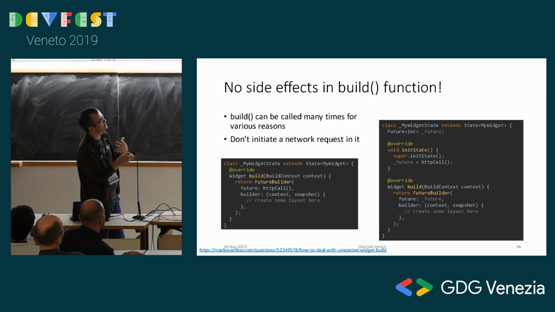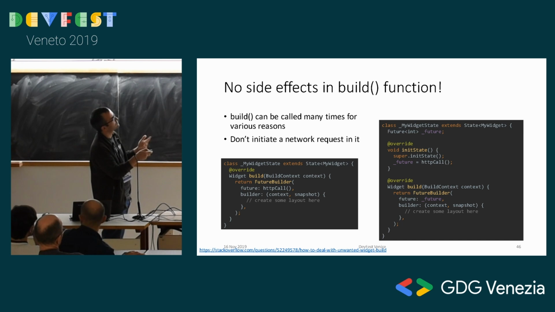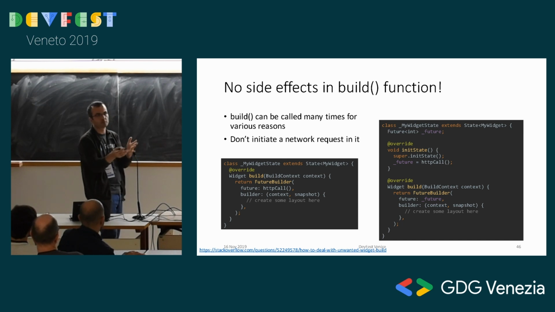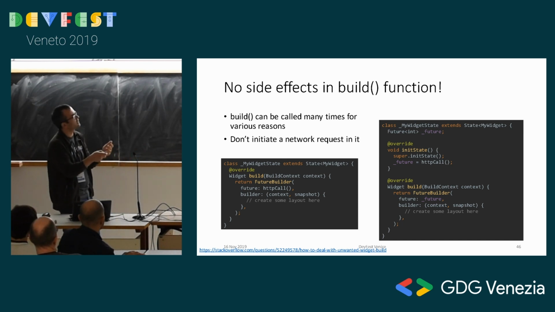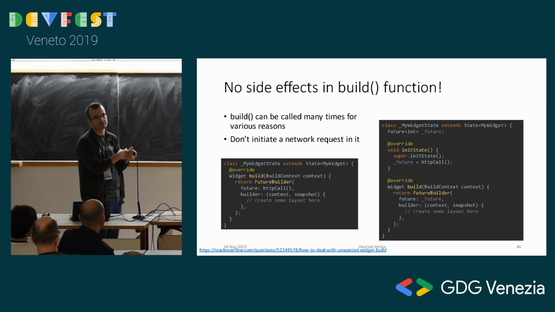And in the build function, like I said, I have data, let me convert it to UI. This is my data, I'm waiting for something, let me convert it to this future builder. Even though this gets rebuilt, this is called again, it's called with the exact same future, so it's not initiating something new, it's still waiting for the same thing. If it already arrived, it shows you again what arrived, okay?